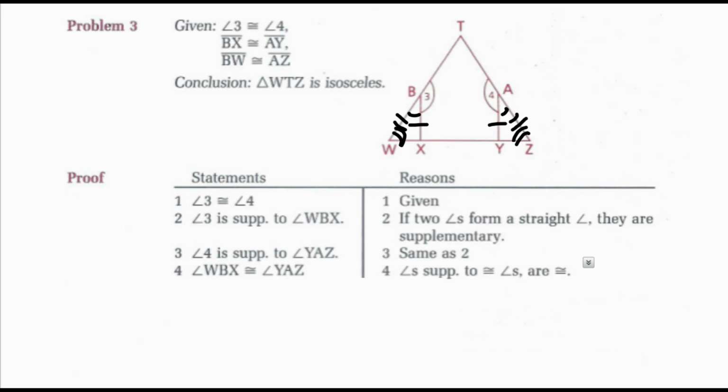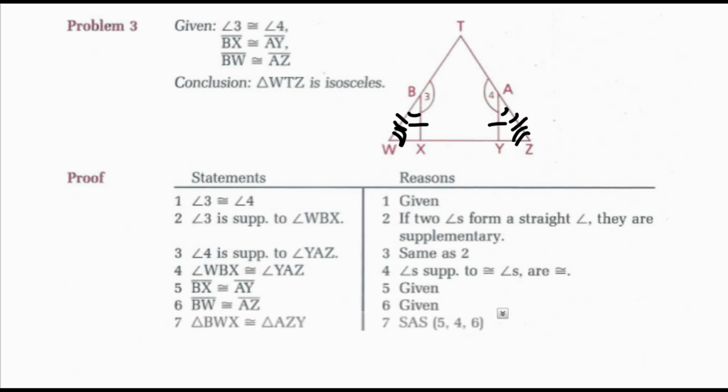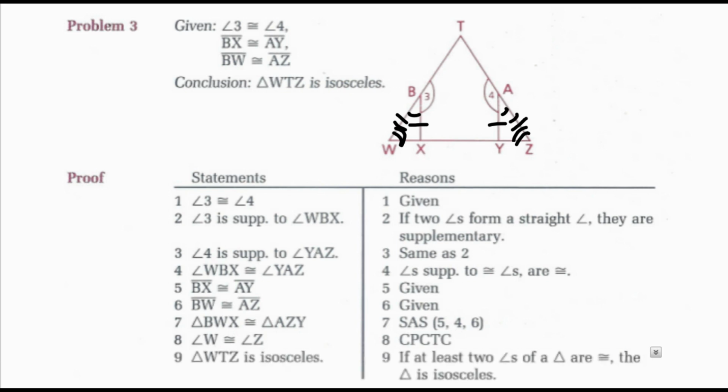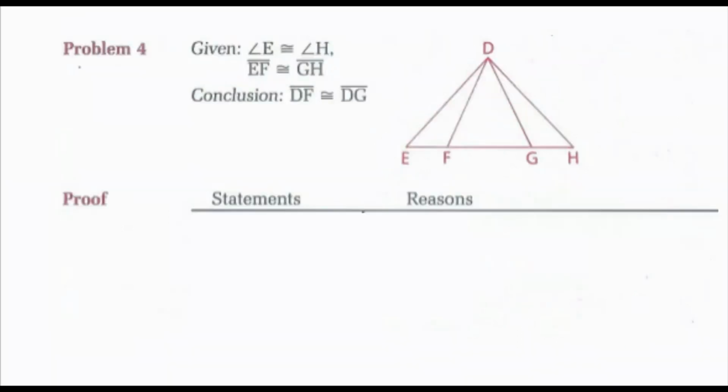Then I have my next two givens of side BX congruent to AY and side BW congruent to AZ. Now my triangles were congruent, so triangle BWX is congruent to triangle AZY by side angle side. Then I use CPCTC to show that angle W is congruent to angle Z, and I can state that the triangle is isosceles because if a triangle has at least two congruent angles, then the triangle is isosceles.